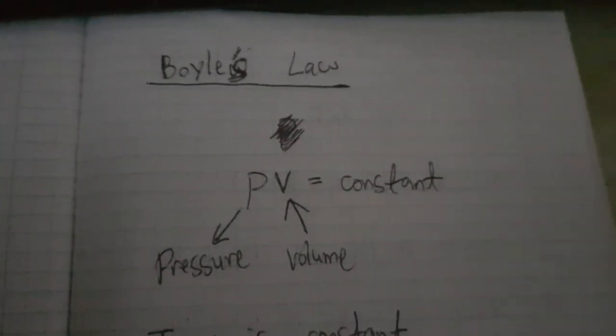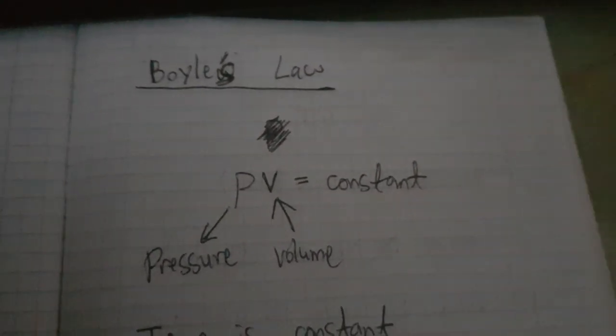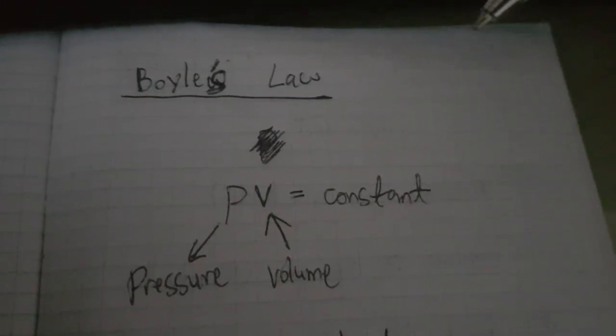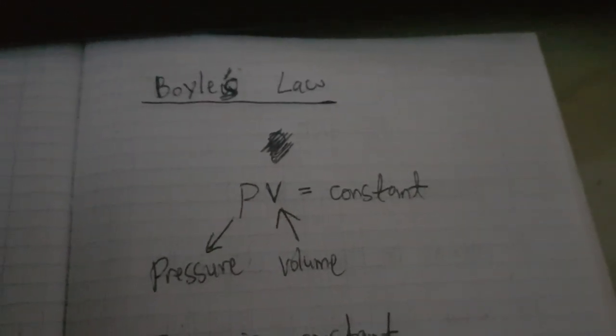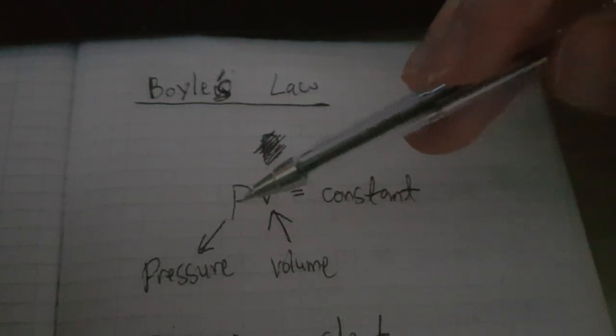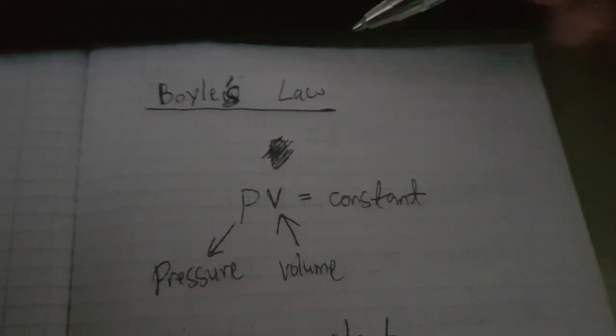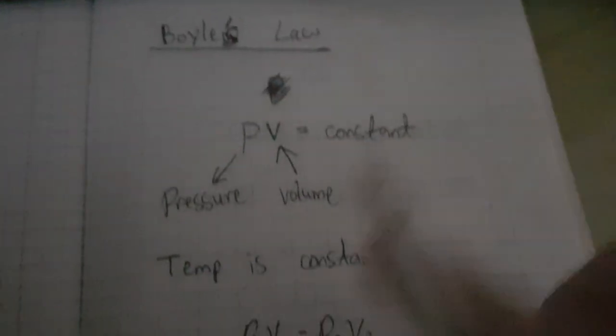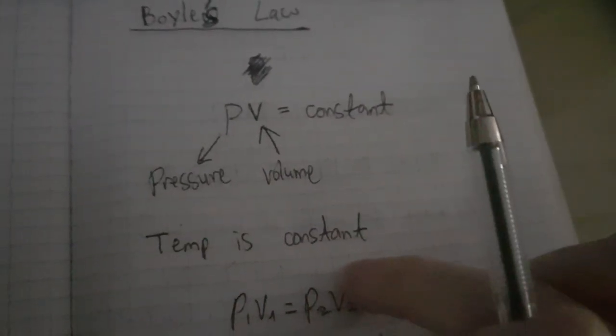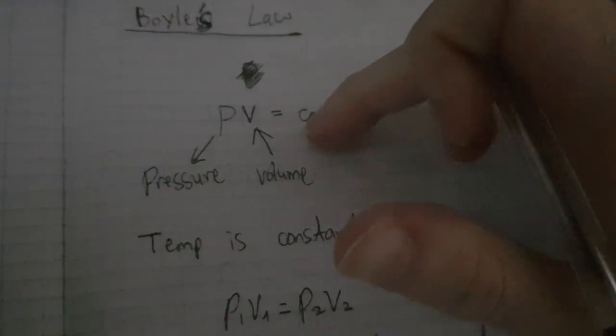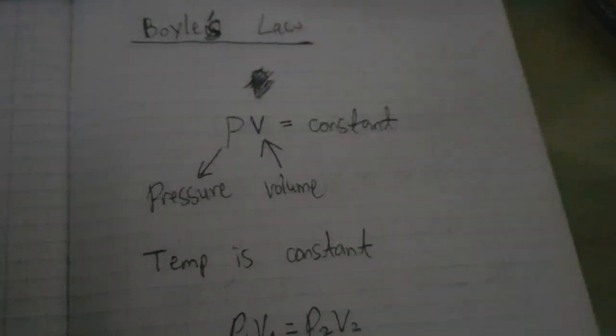Okay, so let's talk about Boyle's law, which is a derivative of the ideal gas law. Boyle's law states that if you take the pressure and multiply it by the volume of a gas, while the temperature is constant, then P times V is a constant value.